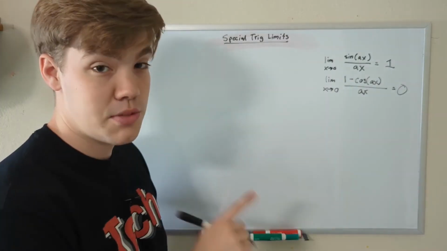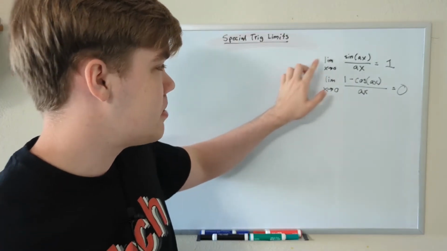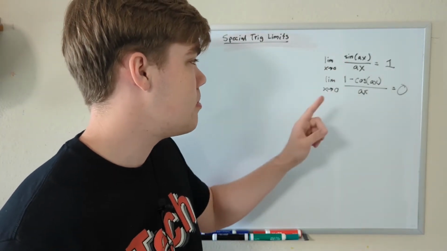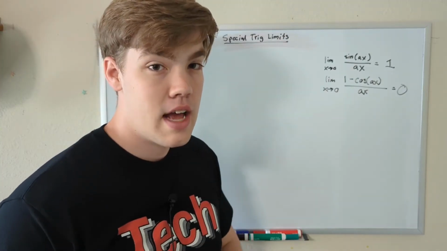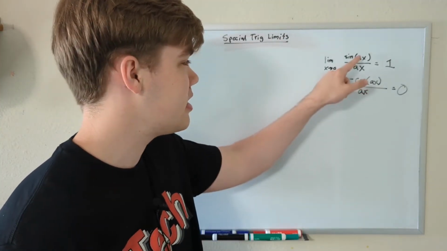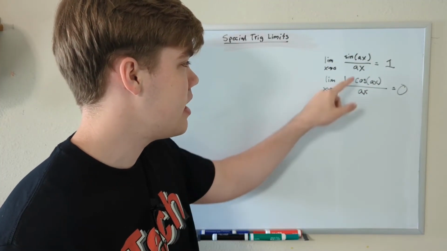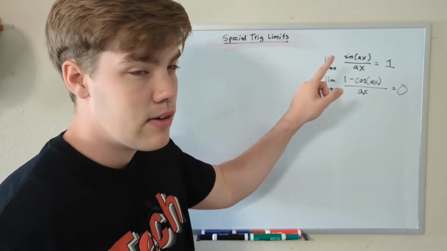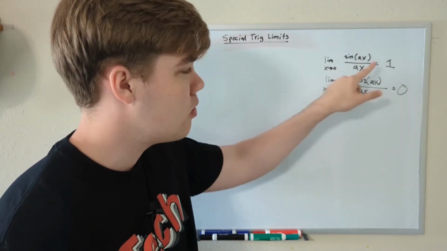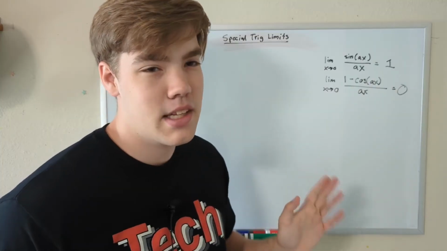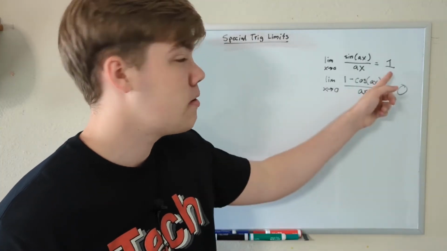Let me explain what all of this means. So first of all, we have the limit as x approaches 0 of sine of ax divided by ax, and that always equals 1. A is a constant, and this constant has to be the same within the sine of ax and on the bottom, ax. If we can get our limit into this form, this will always just equal 1. Instead of plugging in the messy numbers and doing all that work, we just already know what it equals.